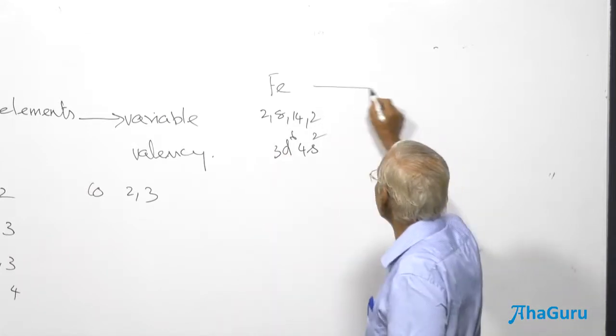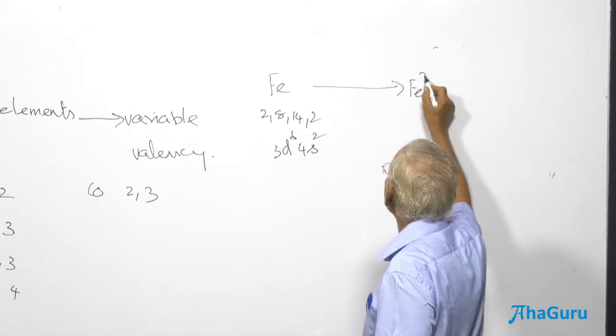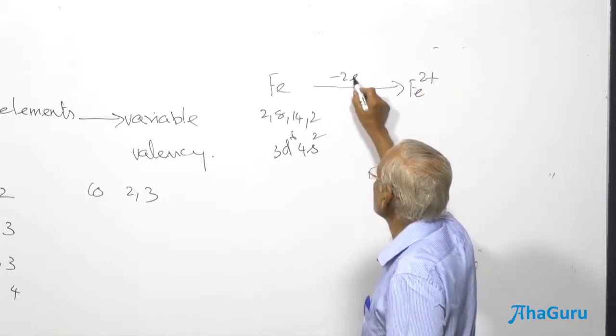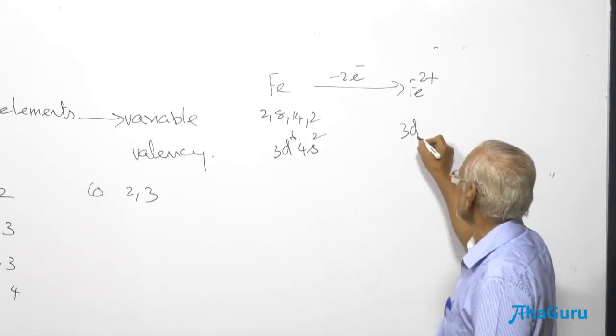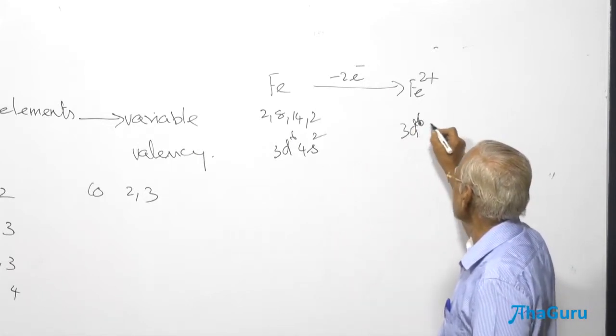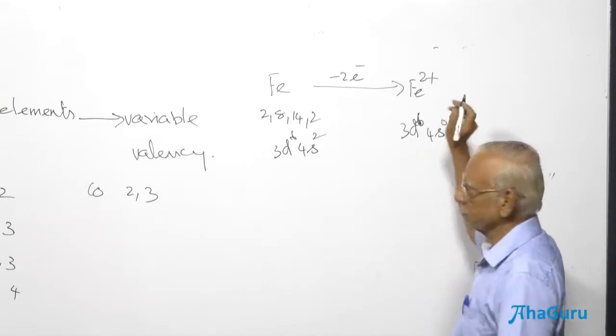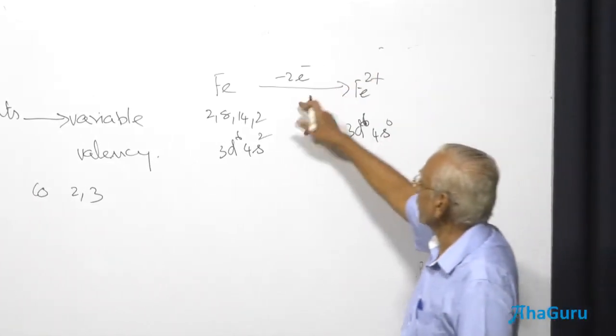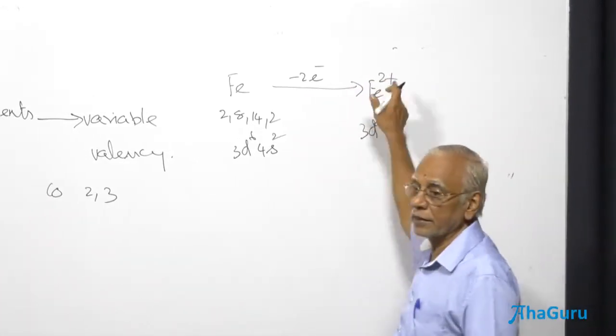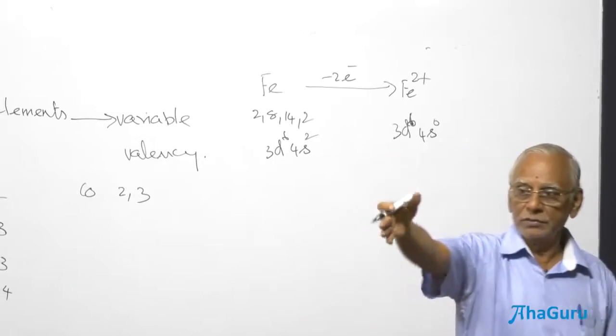If iron were to form Fe2 plus, it should lose 2 electrons here. What should be the configuration? 3d6 4s0. Because it has lost 2 electrons, it has got a 2 positive charge.